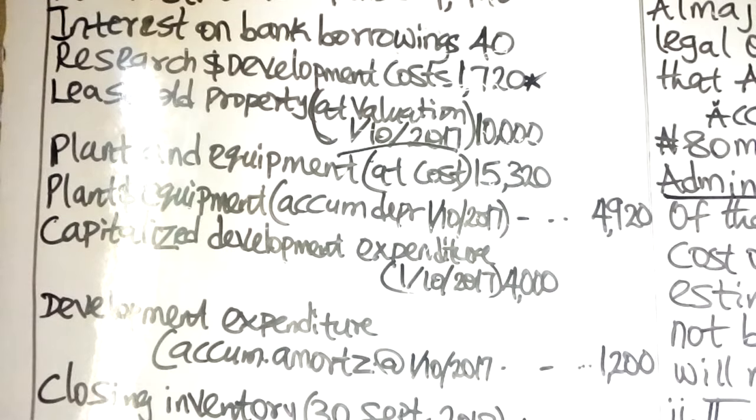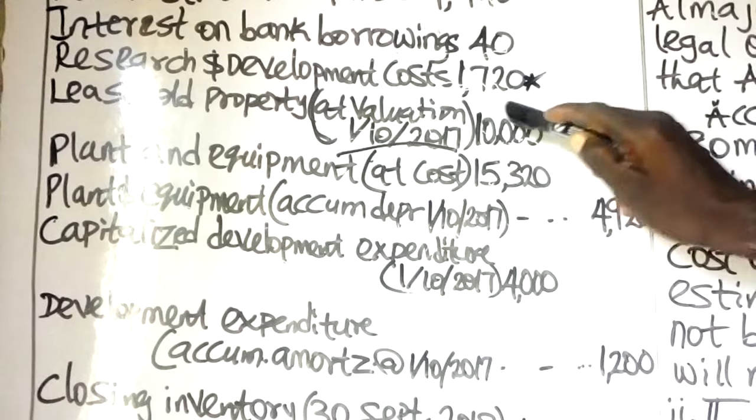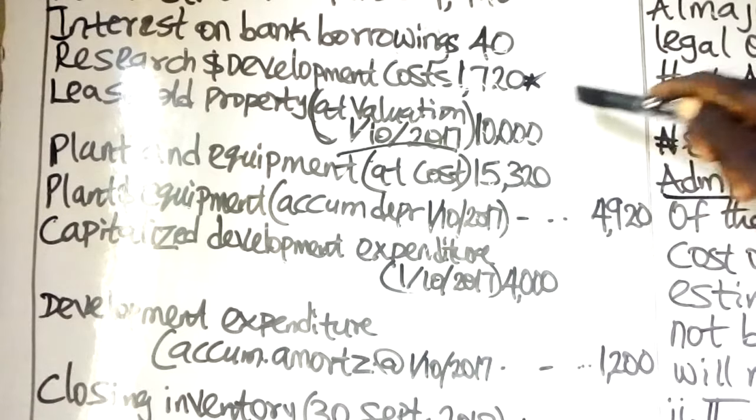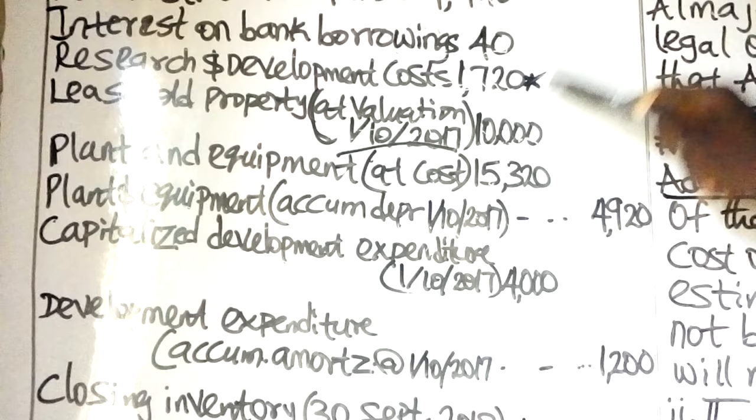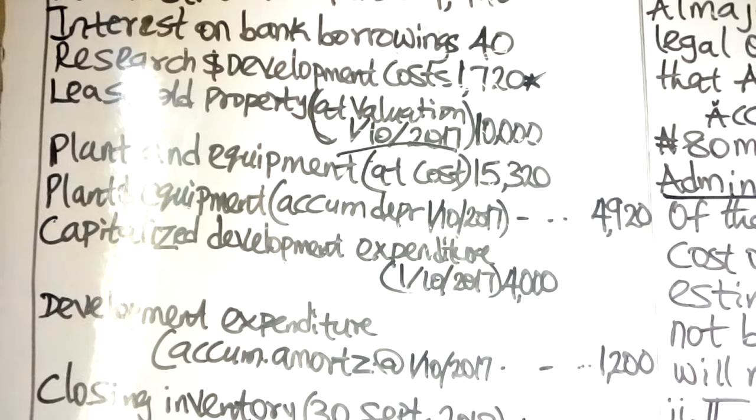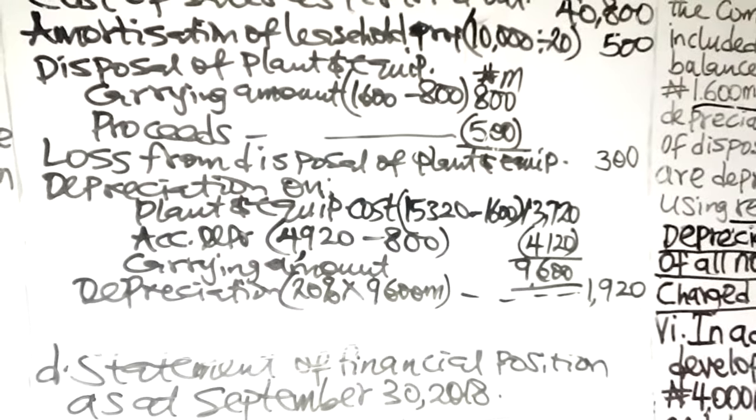I've told you that the research phase is 280 plus the development phase at 160 per month. 160 times 9 gives us 1,440, plus 280. That is what gives us this, the research and development expenditure. Out of this, we said the expenditure incurred at the research phase of the project has to be expensed, which is of course 280 million.